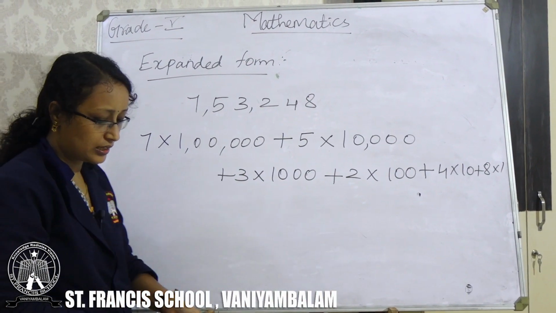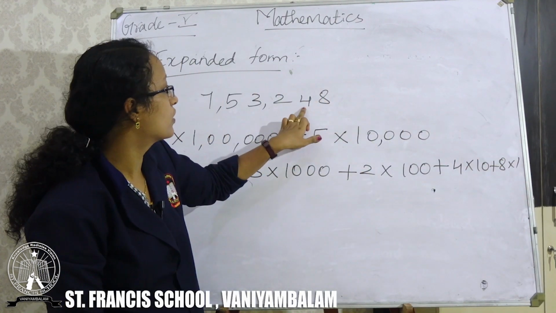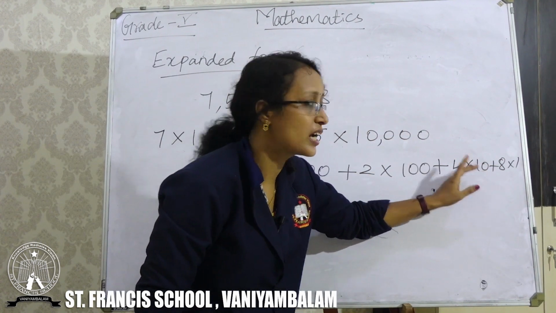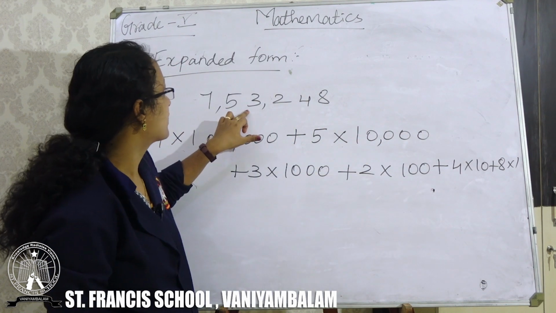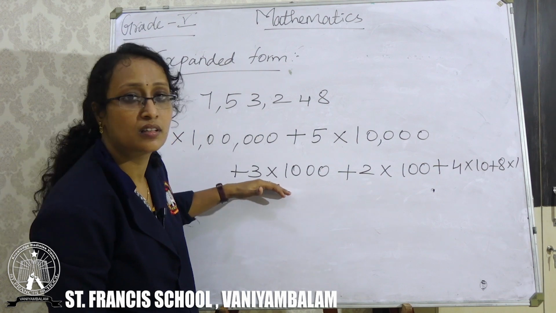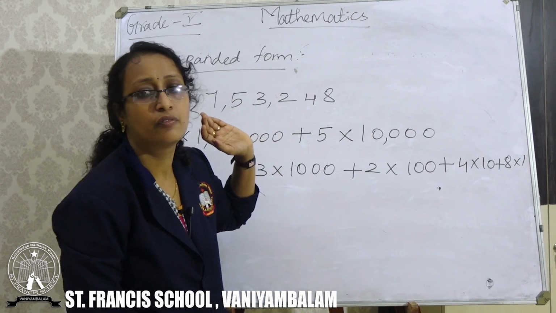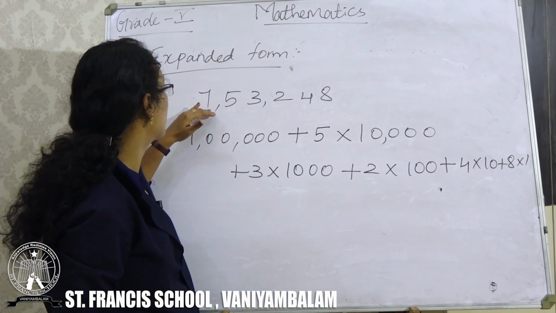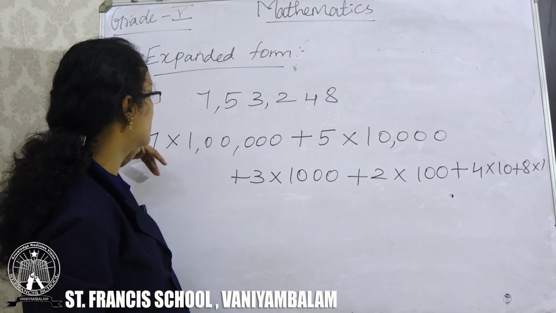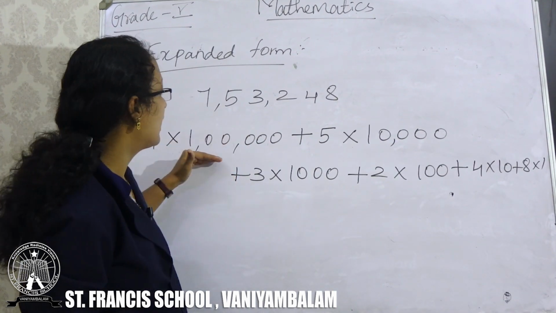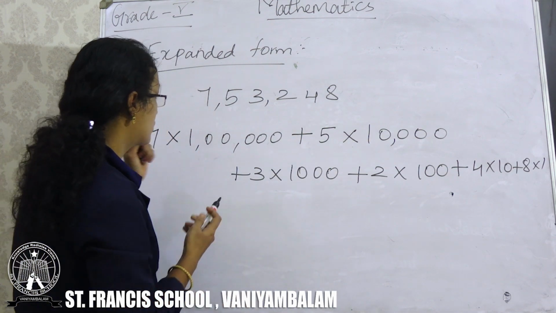So you can say that 8 is in the 1's place, so 8 into 1. 4 is in the 10's place, so 4 into 10. And 2 is in the 100's place, 2 into 100. Next, 3 is in the 1000's place, 3 into 1000. 5 is in the 10,000's place, so 5 into 10,000. And next, 7 is in the lakhs place. So you can write 7 into lakh. In lakh, how many zeros do you have? 5 zeros in lakh. So write it.